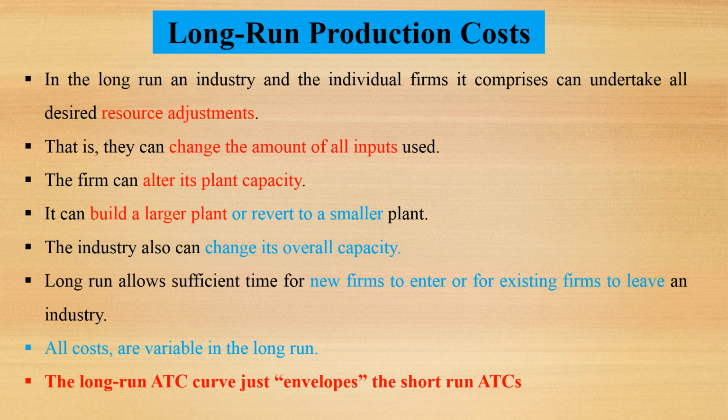The industry can also change its overall capacity. The long run allows sufficient time for new firms to enter or for existing firms to leave an industry. All costs are variable in the long run. The long run average total cost curve just envelops the short run average total cost curves.